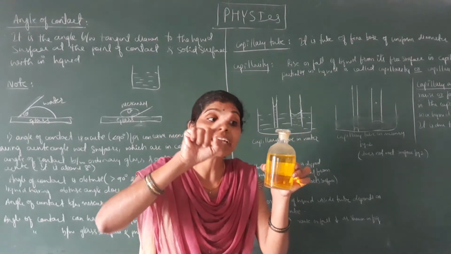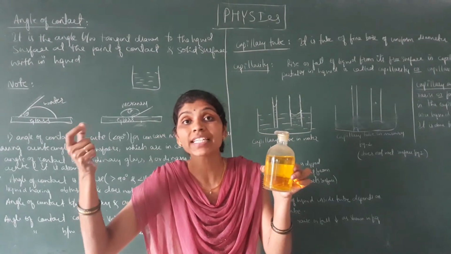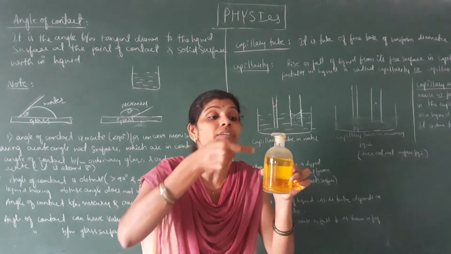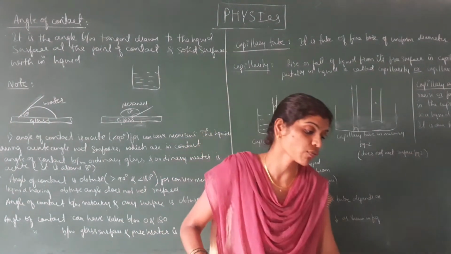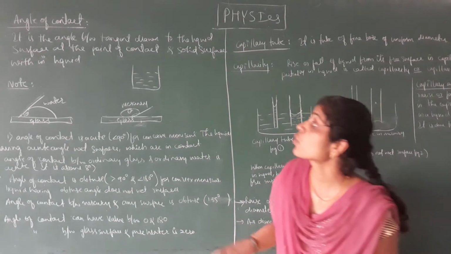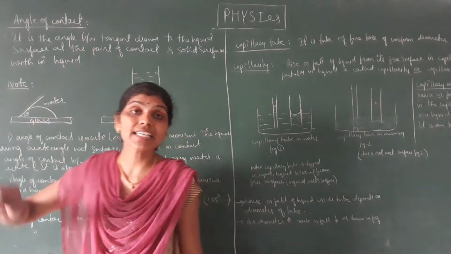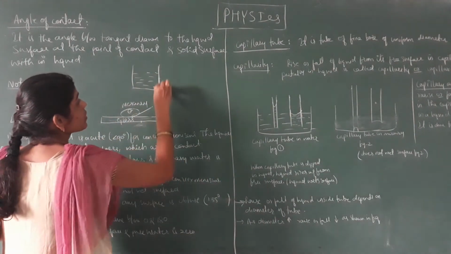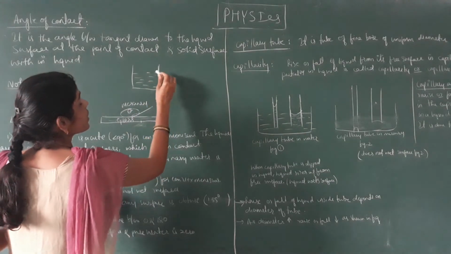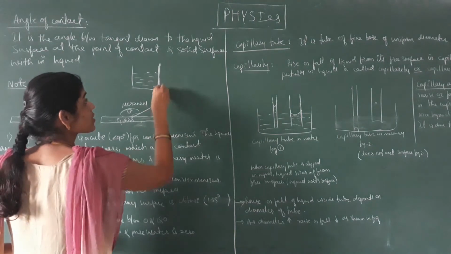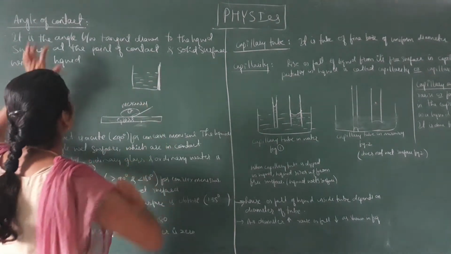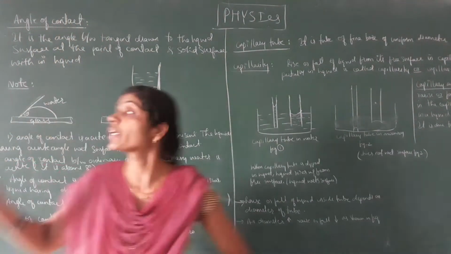Angle of contact is nothing but the contact between this liquid and the container. This is the beaker and this is the liquid. The contact between liquid and this glass surface is called angle of contact.